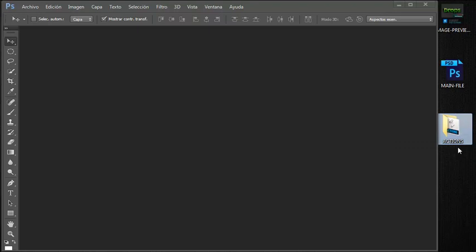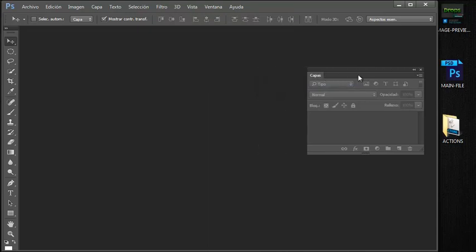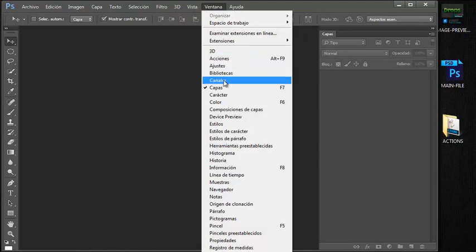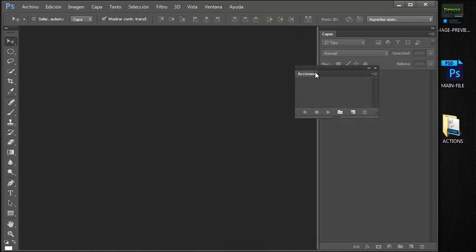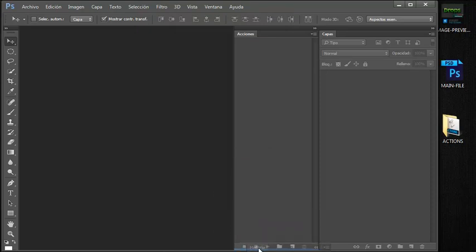So the first thing we will do in Photoshop, before opening our file, is open some panels. For example, the layers panel, which I'm going to put here, and the actions panel, which I'm going to place here, and also I'm going to open the history panel, which I'm going to place down here. This is just to help my explanation.